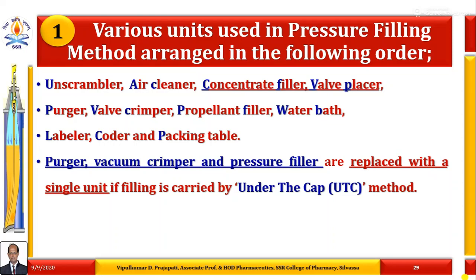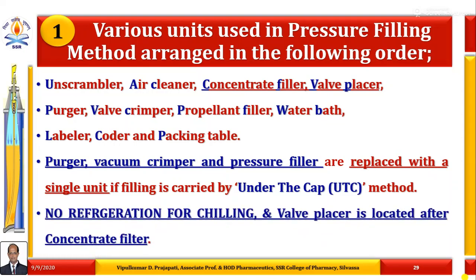Purger, vacuum crimper and pressure filler are replaced with a single unit if filling is carried out by the under-the-cap (UTC) method of pressure filling. Remember, there is no refrigeration for chilling in this pressure filling method.